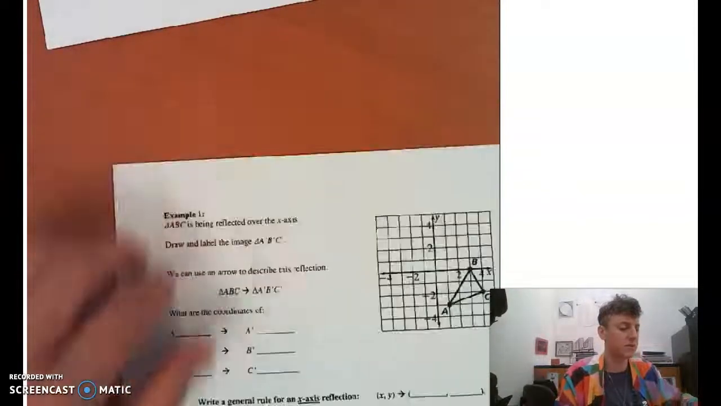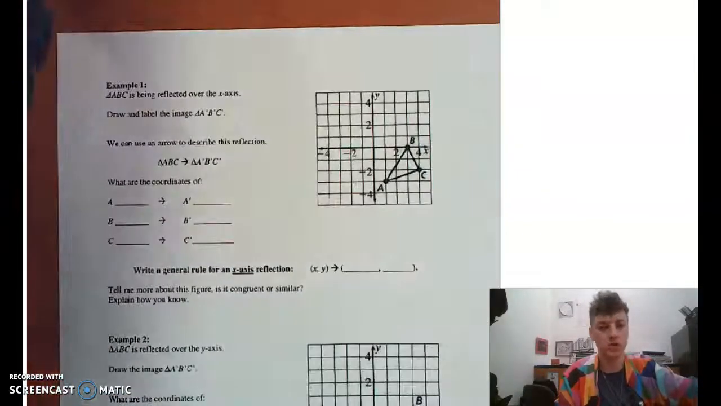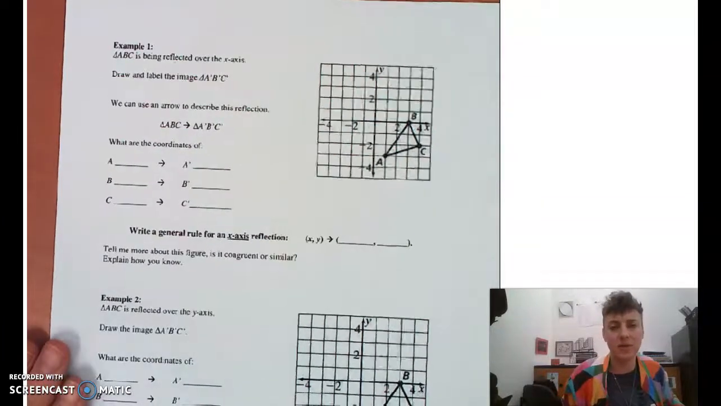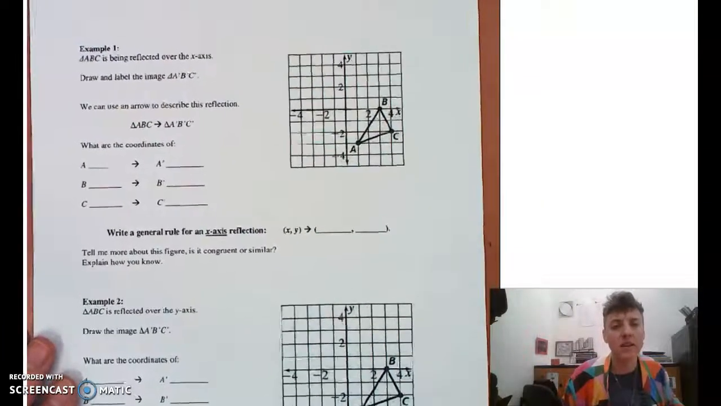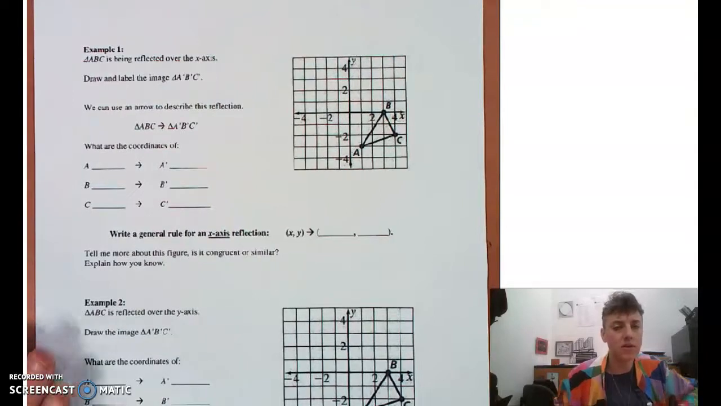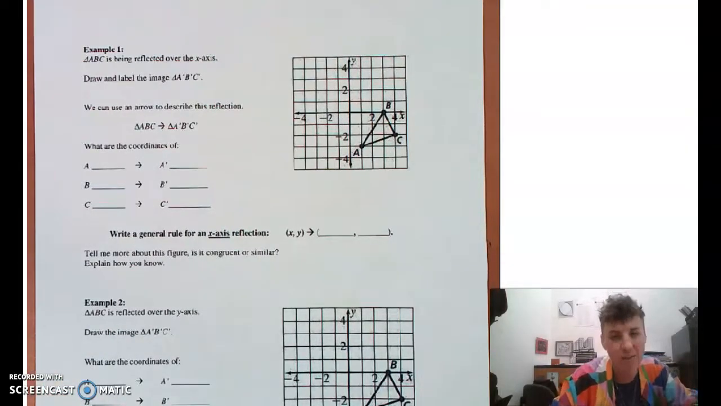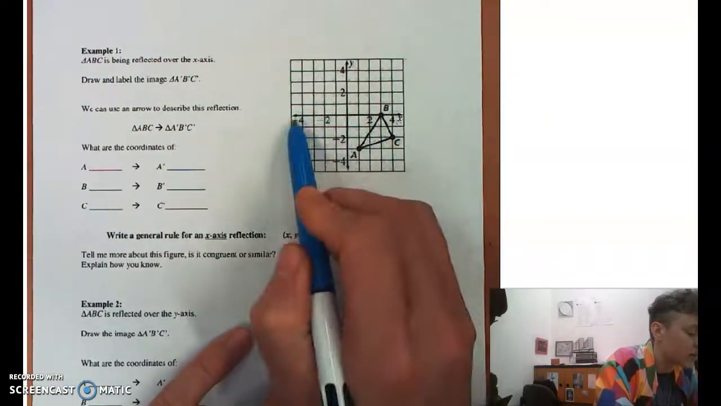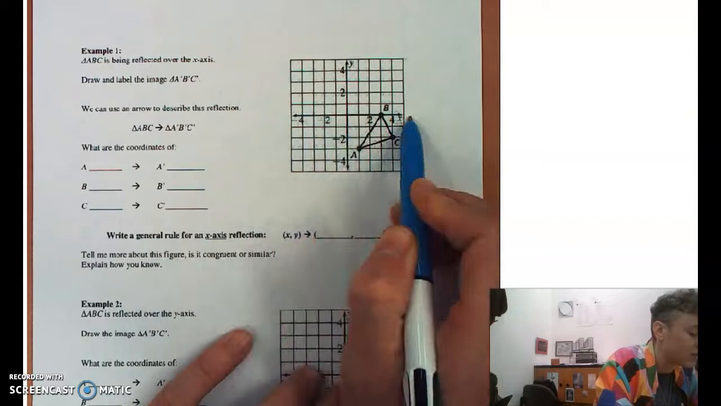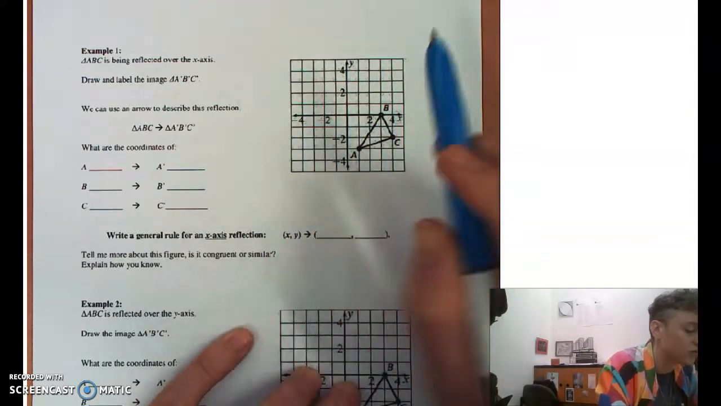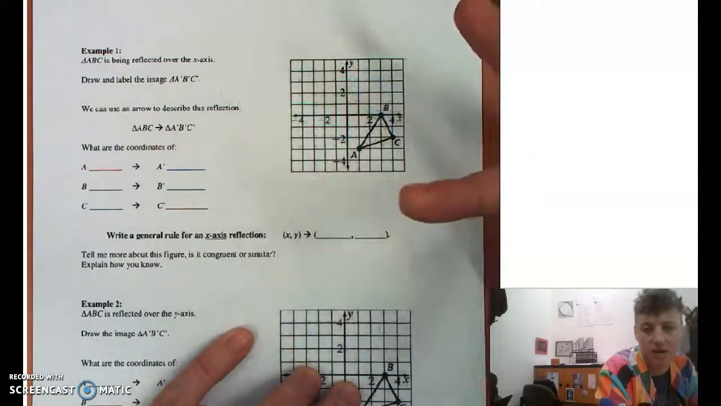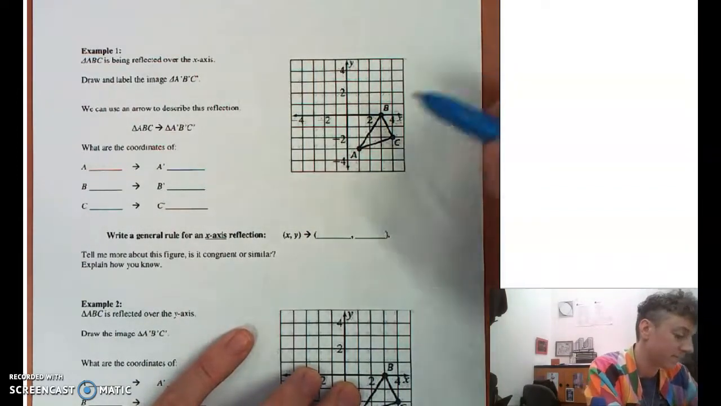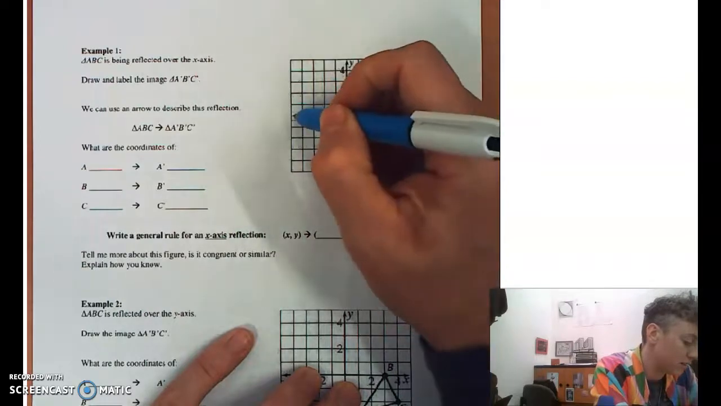Well, let's try some examples with our newfound knowledge. Example number 1. Triangle ABC is being reflected over the x-axis. Draw and label the image triangle A prime, B prime, C prime. Okay, we're reflecting across the x-axis. So I'm like folding this shape in my mind. Hopefully you're good at this mind gymnastics here. I want to fold it across this line.